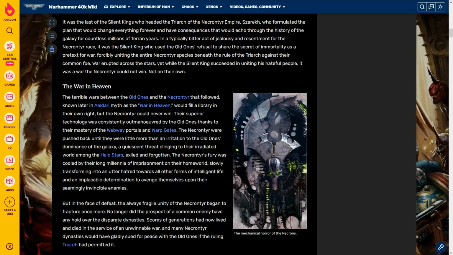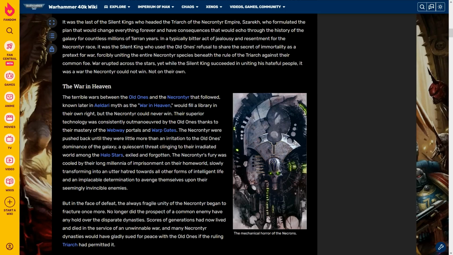It would fill a library in its own right, but the Necrontyr could never win. Their superior technology was consistently outmaneuvered by the Old Ones thanks to their mastery of the webway portals and warp gates.